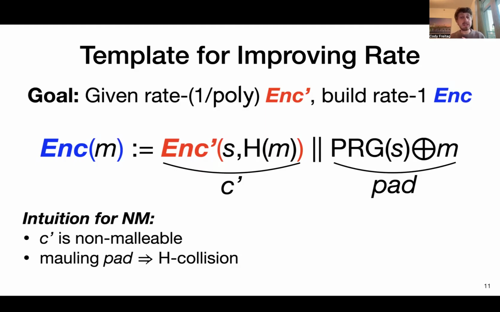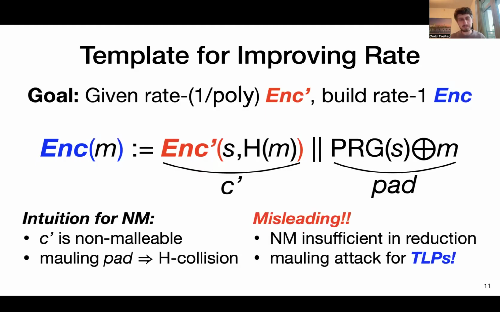So this results in a collision in this hash function. And so we're going to use tools from cryptography to say, okay, if h is collision resistant, we can rule out these sorts of attacks. And so in this sense, whatever part of this code you're mauling, it shouldn't lead to a successful attack. And so it should be non-malleable.